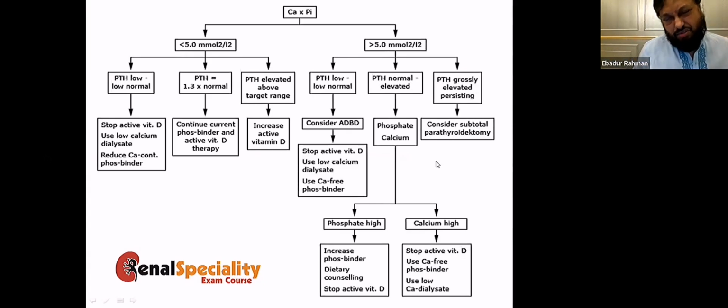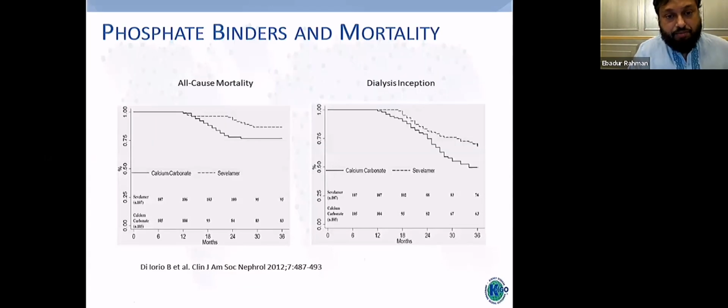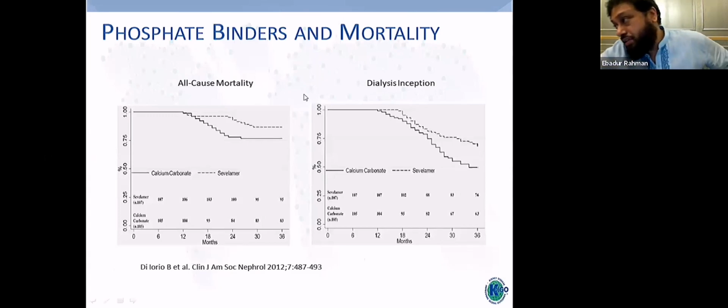But nowadays, I think most physicians will try a cinacalcet and paricalcitol combination, and if it fails, then they will go for parathyroidectomy. Now, this is about phosphate binders and mortality. Most of us are using calcium-containing phosphate binders, and they will increase all-cause mortality if you compare with sevelamer.